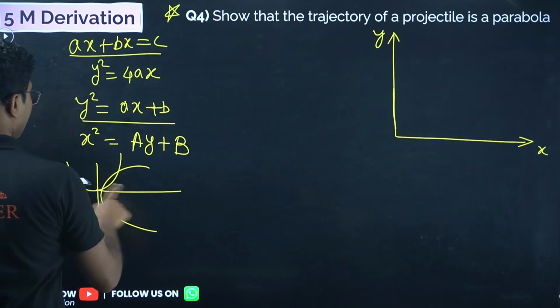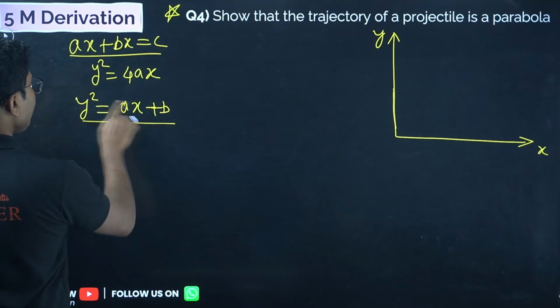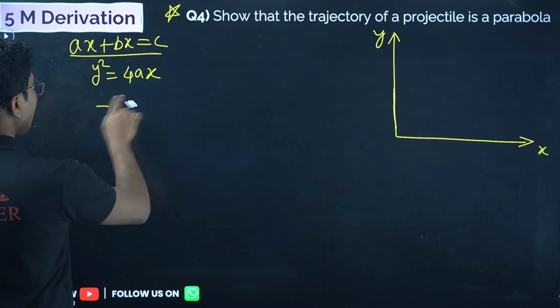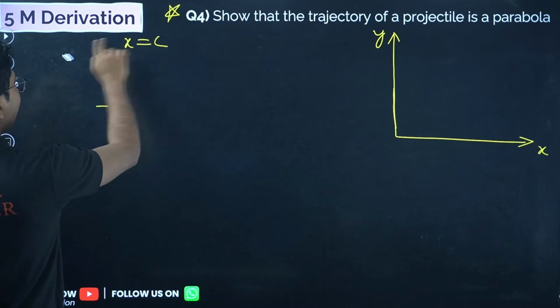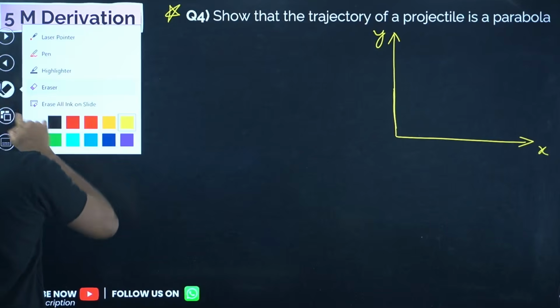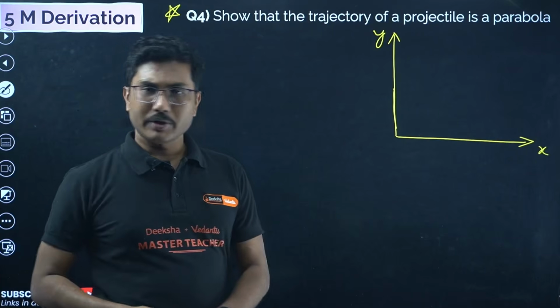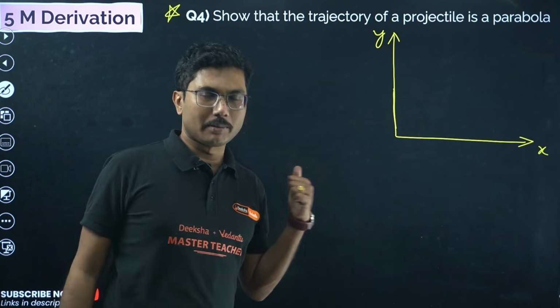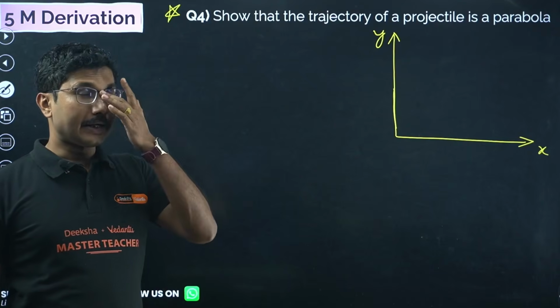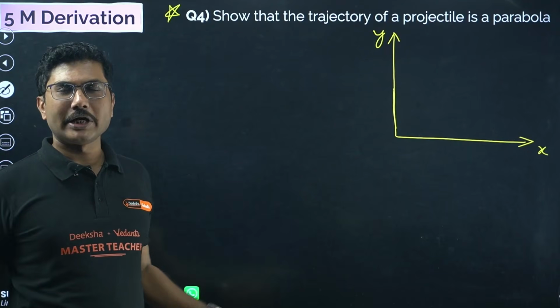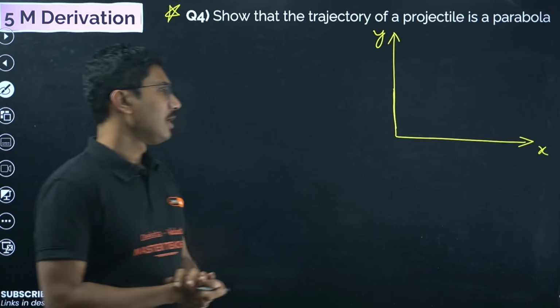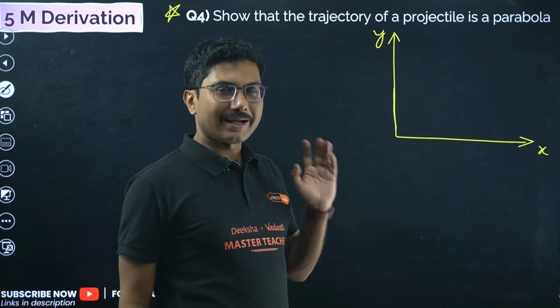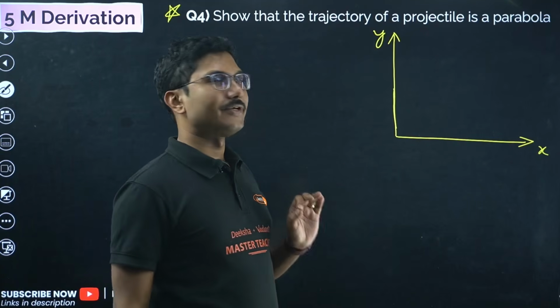Now, we will find the equation of the trajectory. That is very essential, not the height or the range. Height and range are not important over here. We will do one more derivation where we find the height and range, but in this case height and range are not required, and it is a very easy derivation.